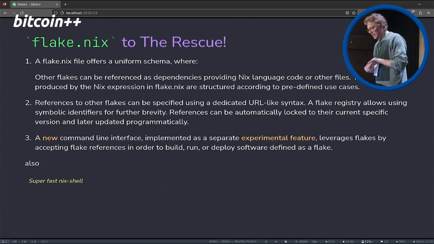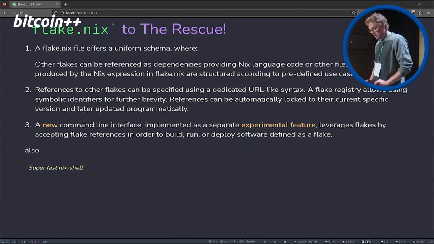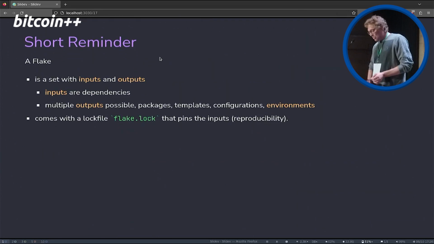Short reminder about flakes. There's a whole lot of stuff standing here, that's from the official documentation. I highlighted the stuff that's interesting for us, and that is: it's new, it's experimental, and it's also super fast. So that's enough arguments, we use it. And as a short reminder, a flake is a set that has inputs and outputs, and the inputs are basically dependencies, and the outputs could be multiple outputs.